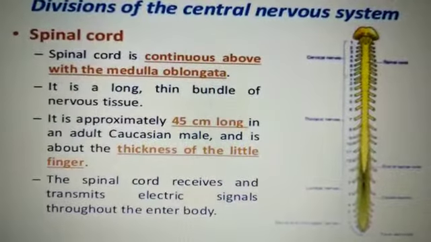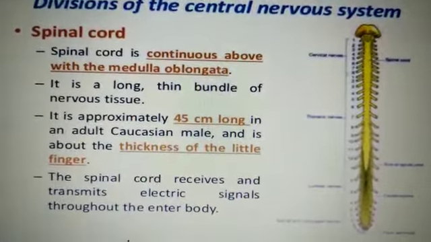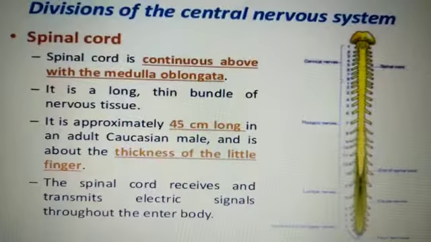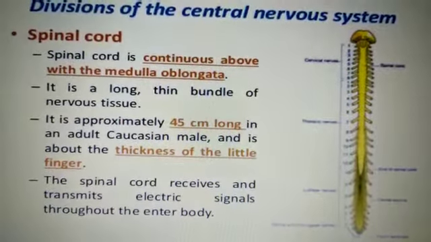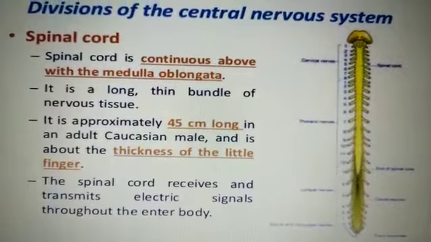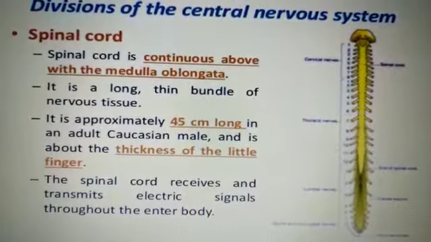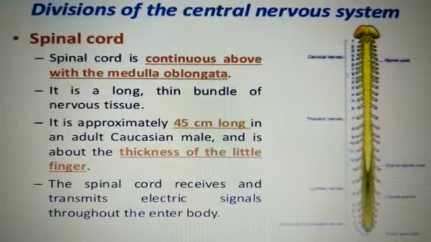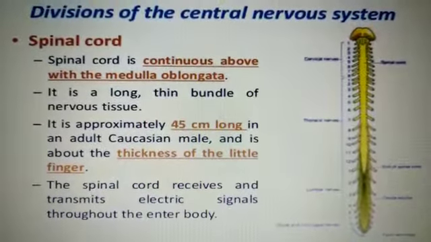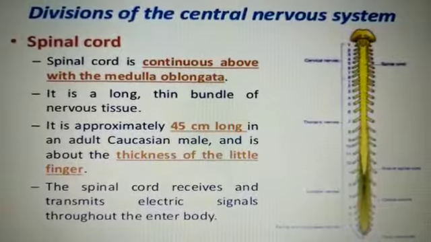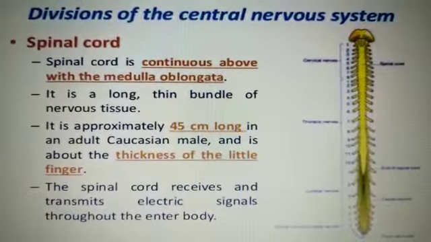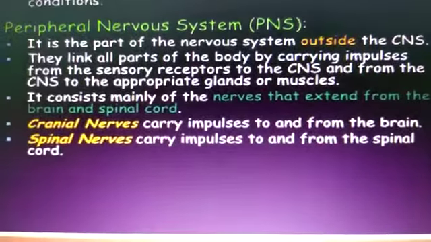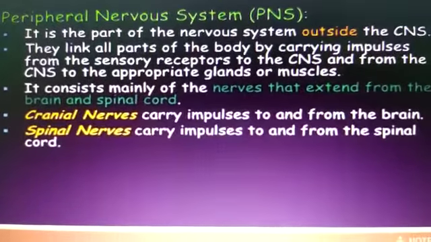Now the spinal cord is continuous above with the medulla oblongata. It is a long, thin bundle of nerve tissue. It is approximately 45 cm long. Now children, the major function of the spinal cord is that it receives and transmits electric signals throughout the entire body.